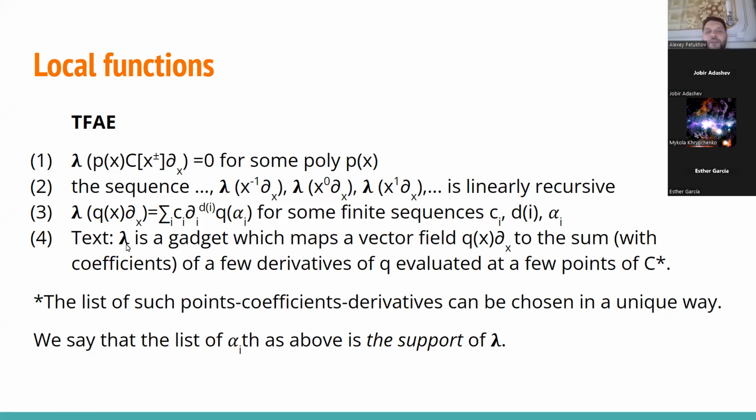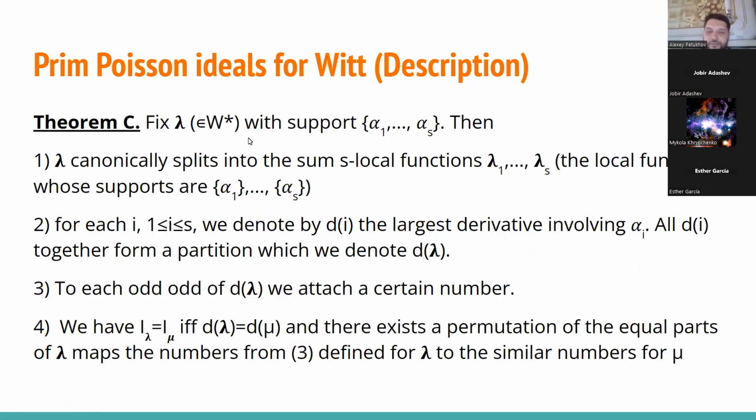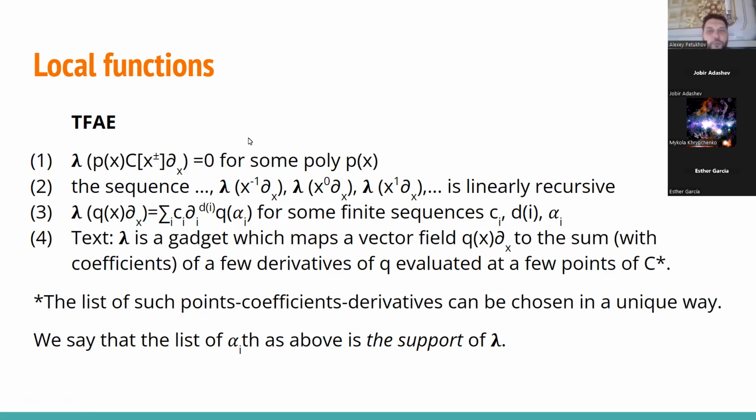So somehow our local function is a gadget which exists on C star, which is an analog of a complex circle. The list of such points, coefficients, derivatives, whatever, can be chosen in a unique way. And we call the list of points in which our function is supported the support of this function. So everything interesting for a linear function happens only in a finite collection of points. And we would like to consider and talk more about these points.